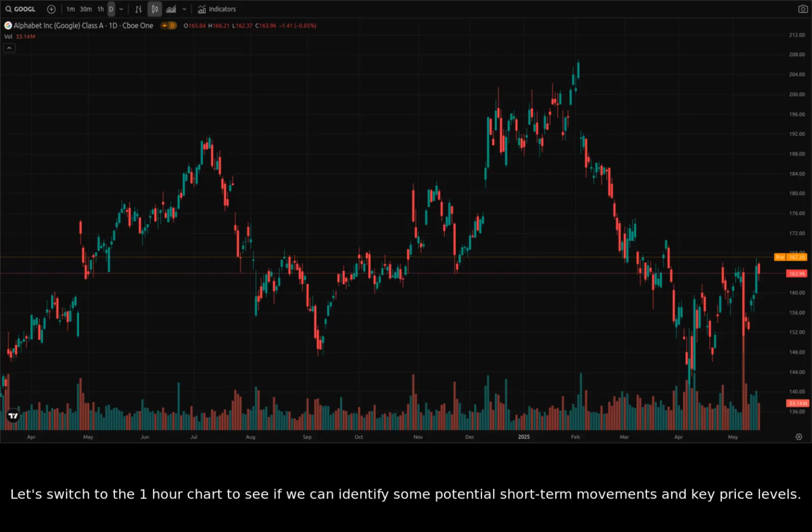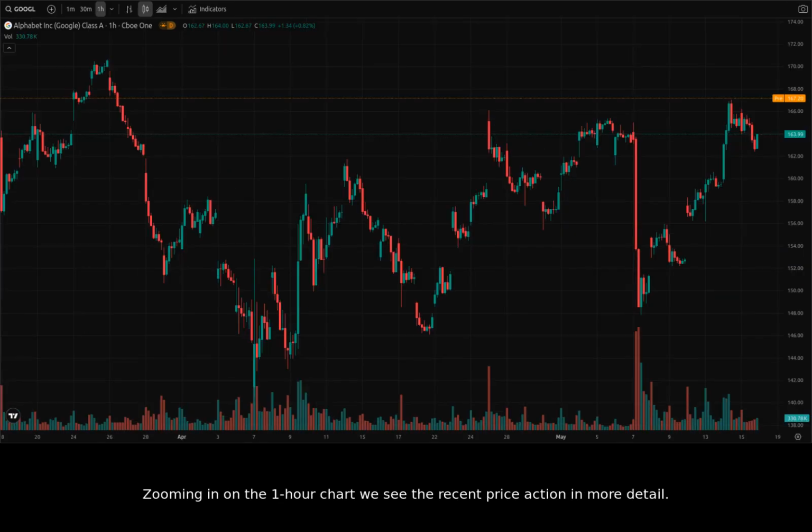Let's switch to the 1-hour chart to see if we can identify some potential short-term movements and key price levels. Zooming in on the 1-hour chart, we see the recent price action in more detail. We can see increased volatility in the last few days. The immediate support seems to be around the $162 to $163 level. If this level breaks down, we could see a further drop to $160 or even lower.